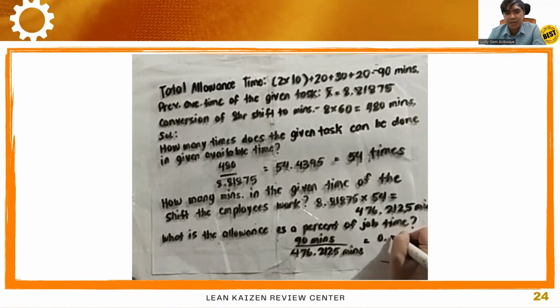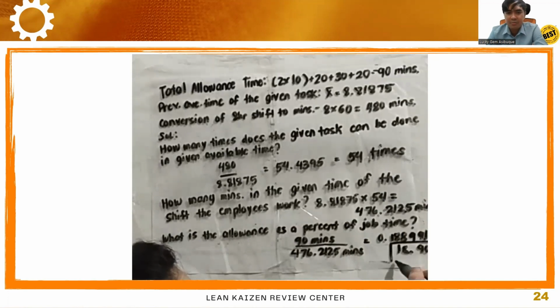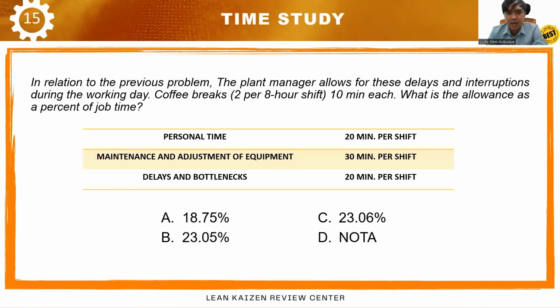So our answer is 0.188991 or 18.90%. Okay? So let's see if our answer is correct. Our answer is correct because the answer in this problem is none of the above. Okay? Because there is no 18.90% here.